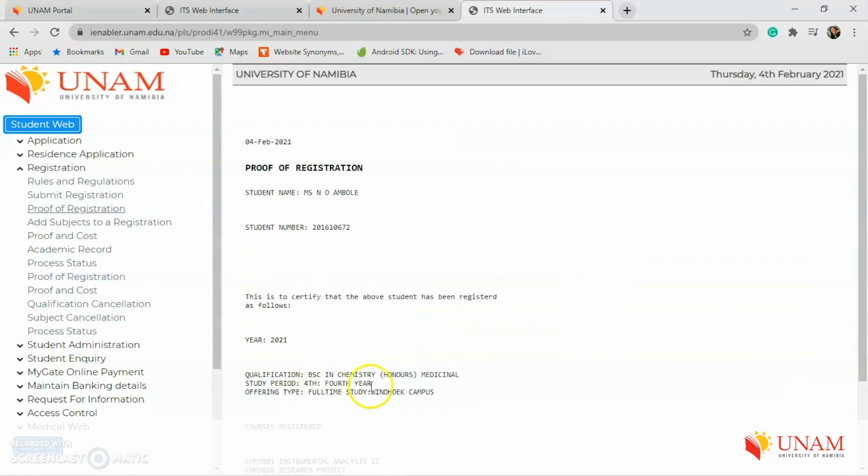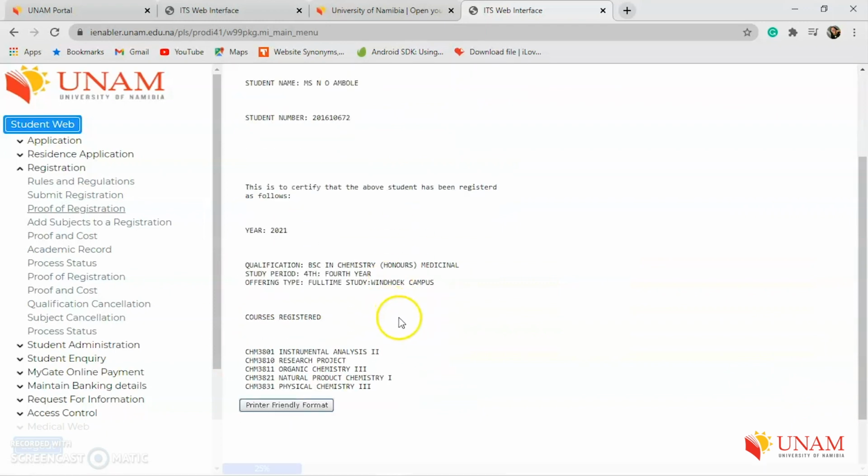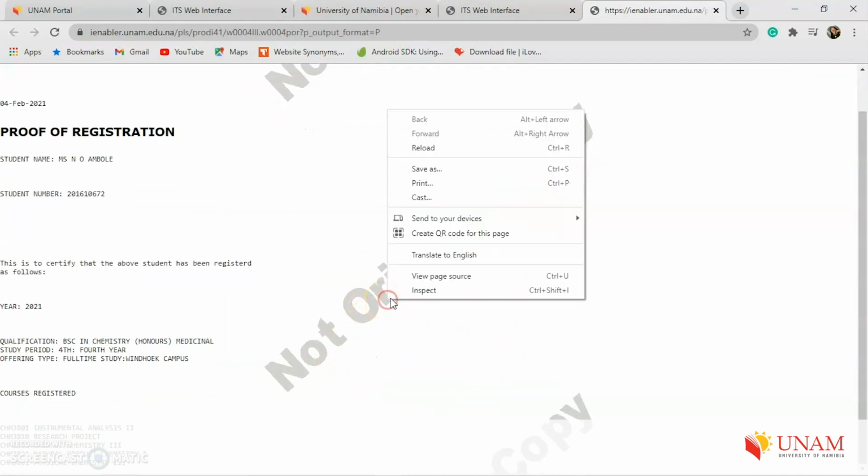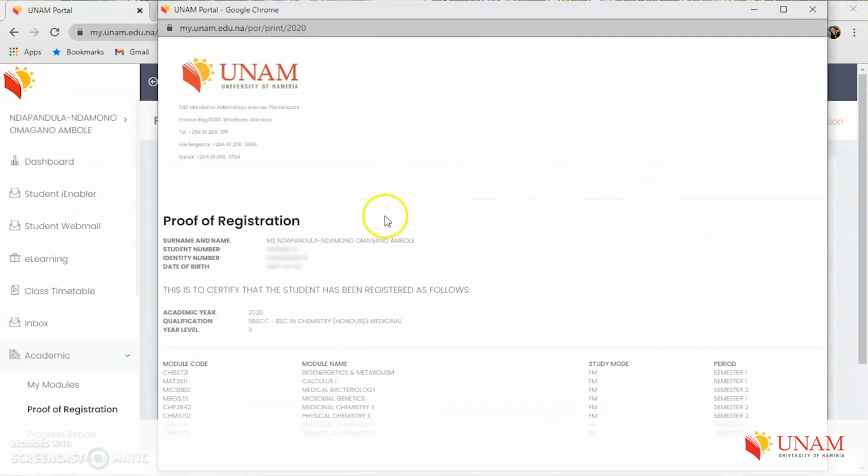And now you finally reach the end of registration, where you'll see your proof of registration. If you want to print it out, just scroll down and click on the button that says printer friendly format. And then you're going to see a PDF form of your proof of registration. Once you've printed out your proof of registration, you are a registered student.